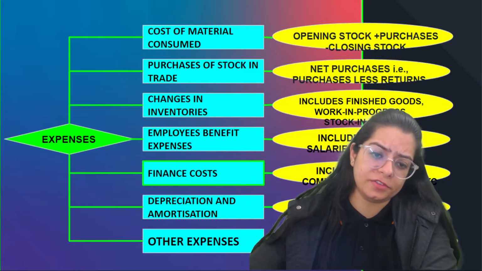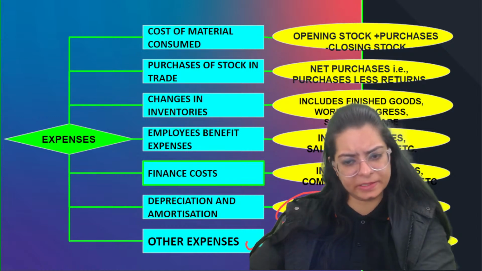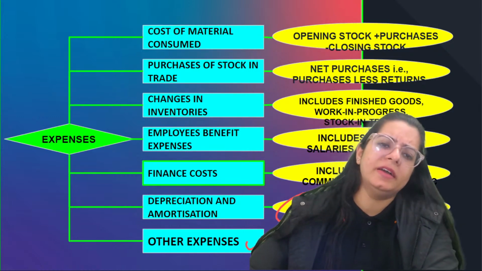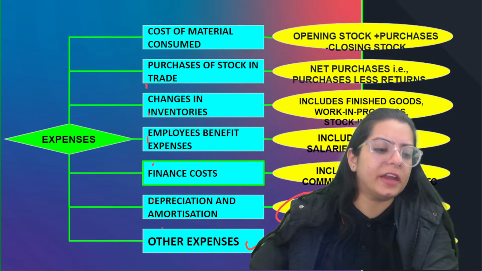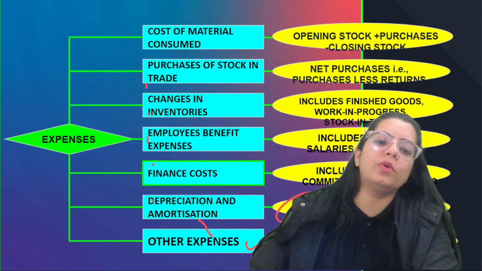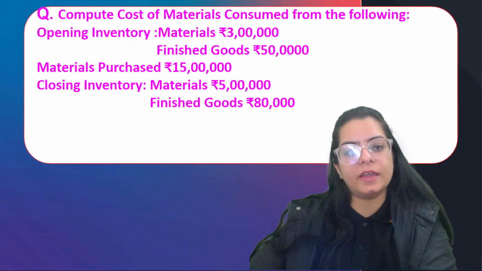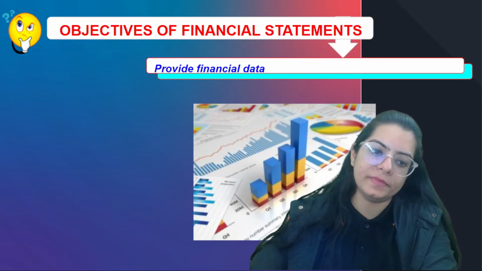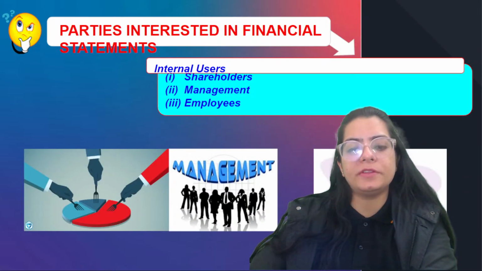Depreciation and amortization expense, if there is any expense on depreciation or any other expenses, right? If any expense could not be covered under particular heads, any generic head, so that will go under other expenses. So after deducting the expenses, I am going to get my profit. Yes or no? What are the objectives of financial statements, beta?